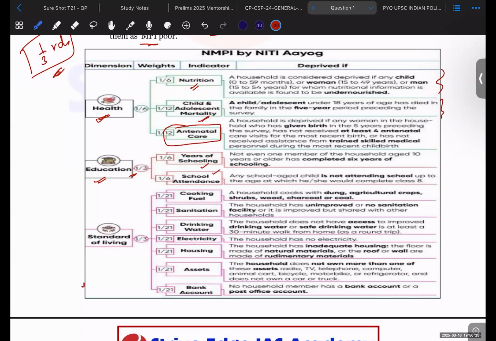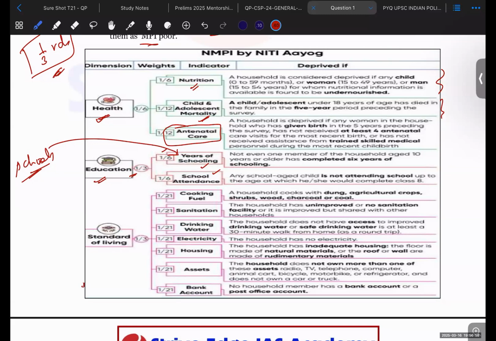Okay. If a person is able to access the schools, then he is not poor. If he is not able to access the schools, then he will not be moving into the schools. A child who is not going to school will remain poor throughout his life. So by the number of years that he has devoted to school or education, we are able to assess the poverty.